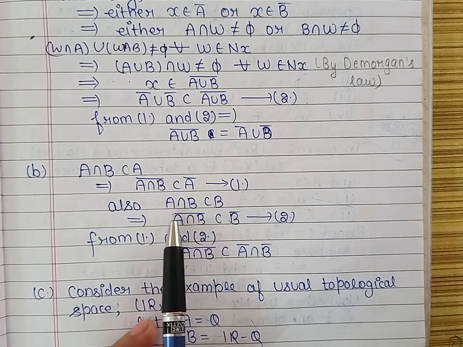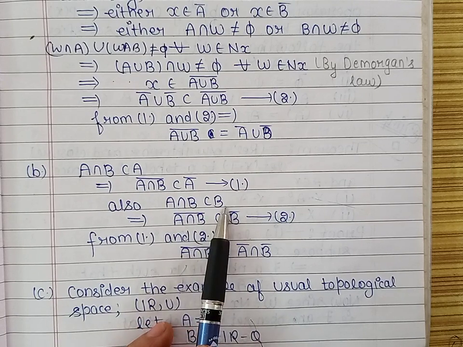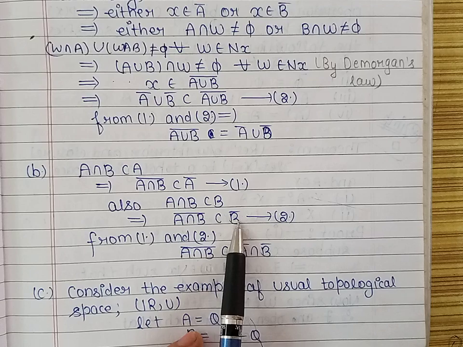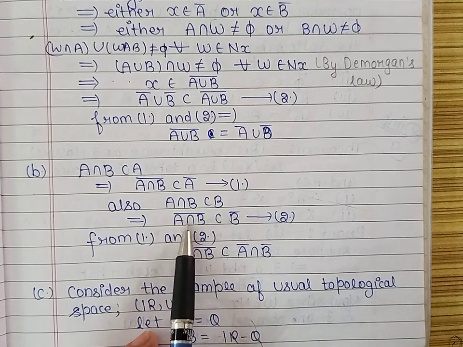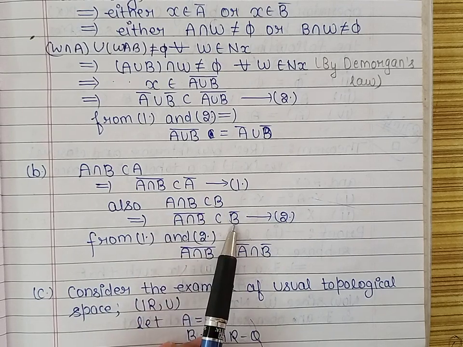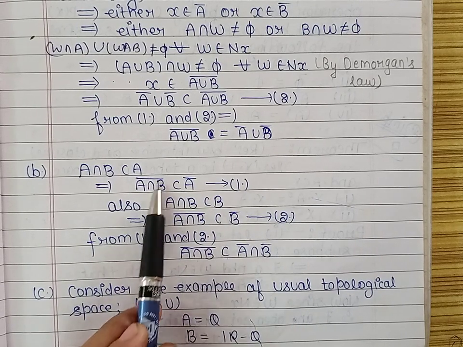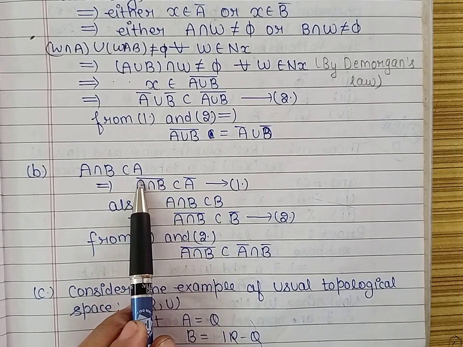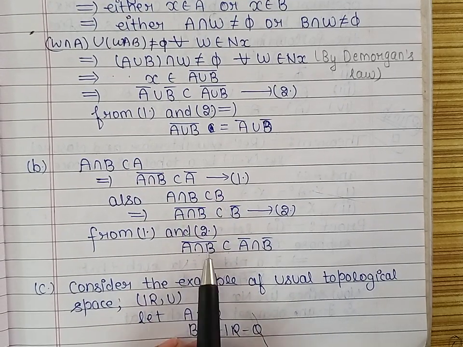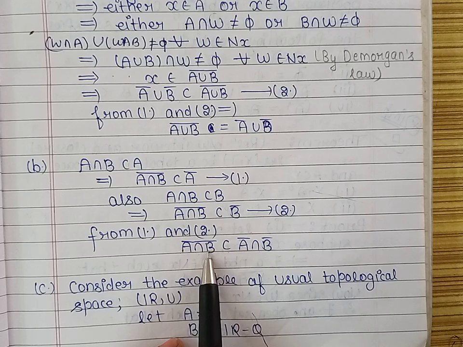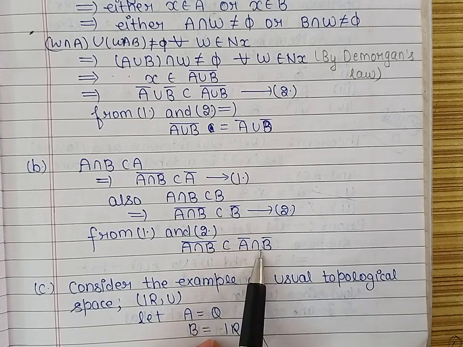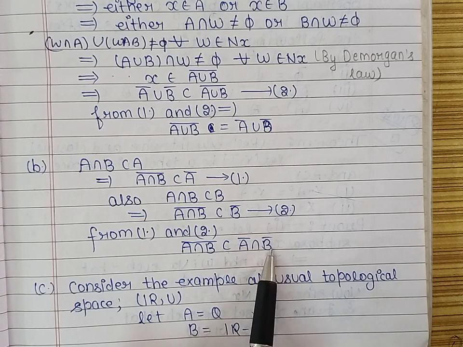Now also A intersection B is subset of B also. So its closure will be contained in its closure. Now A intersection B closure is contained in A closure as well as B closure. So this set will be contained in their intersection also. So this proves that A intersection B whole closure is contained in A closure intersection B closure.